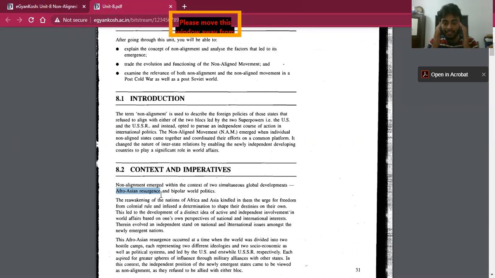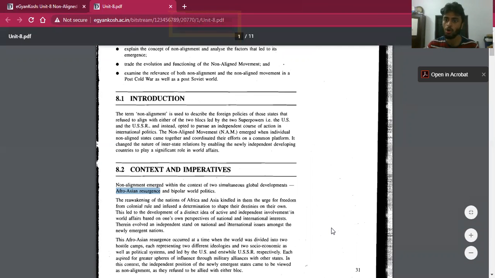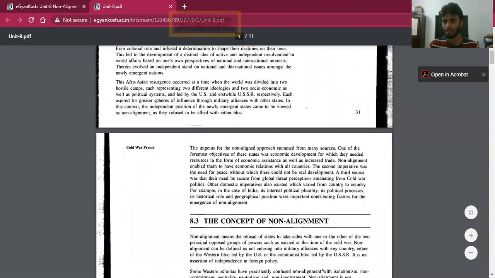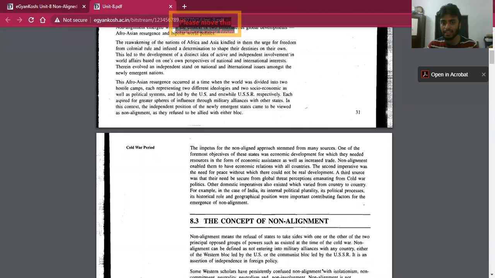So they chose to be non-aligned from these countries. So this was the context of the formation of the non-aligned movement.